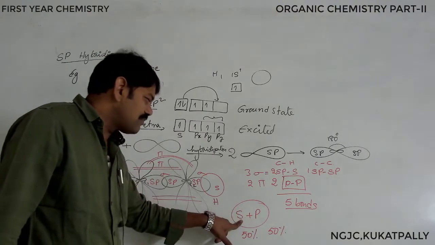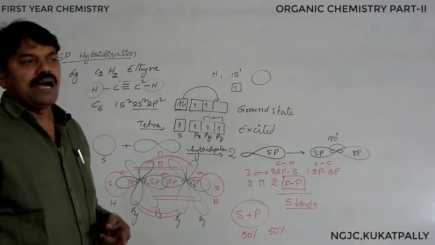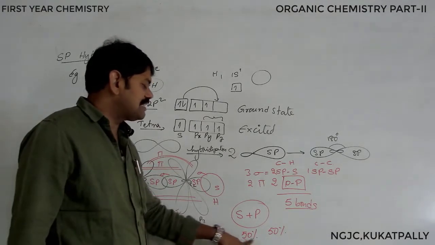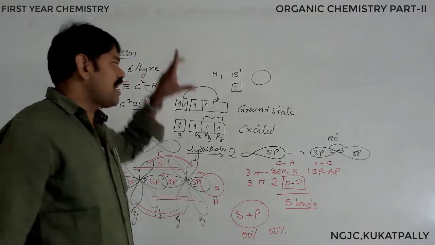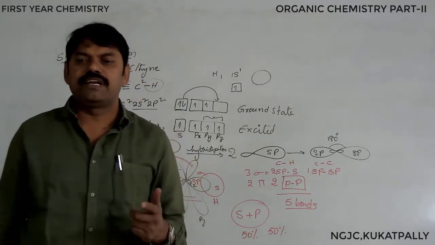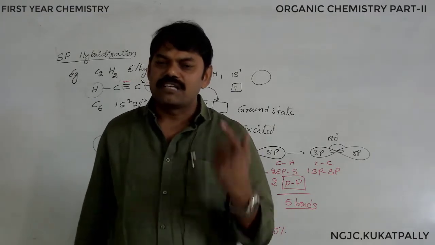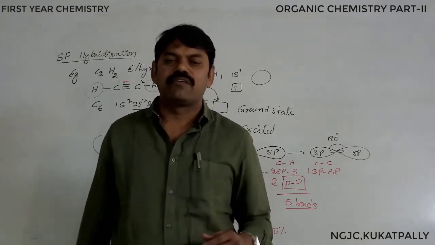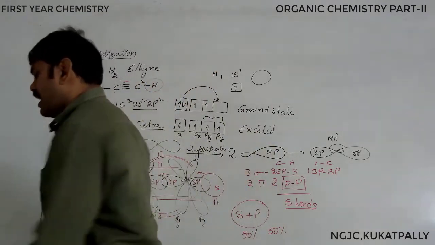Because of this, we can say that s character is increased when compared to alkanes and alkenes. Hence, the compounds containing a triple bond will have more s character. Because of that, more electronegativity will be seen. Due to the higher electronegativity, they are more reactive in nature compared to other carbon compounds.